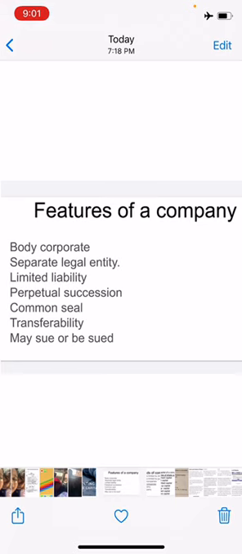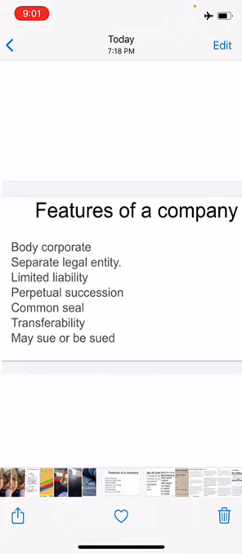And the last feature is may sue or be sued. As I've told you, a company is an artificial person and a legal person. So it can enter into contracts and it can also enforce the contractual rights against others. So it can sue and be sued in its name if there is a breach of contract by the company. So these are the features of the company.